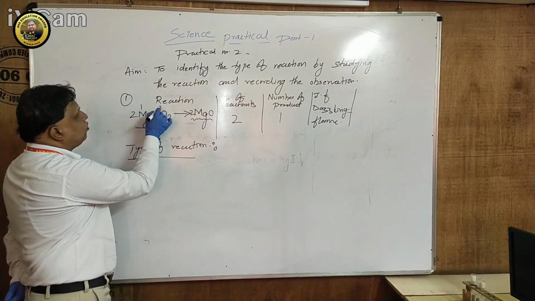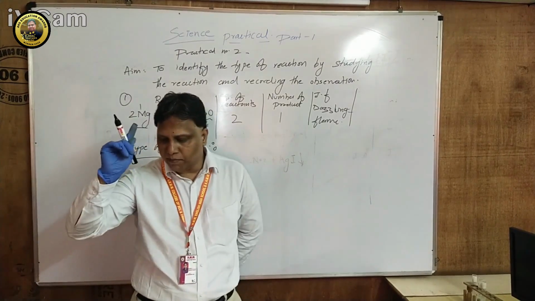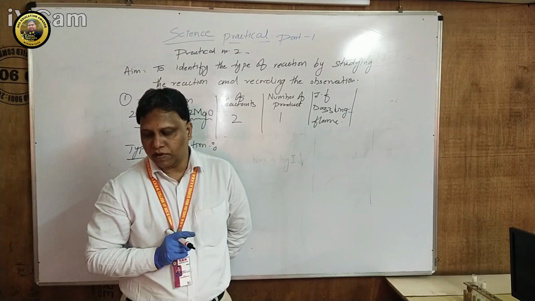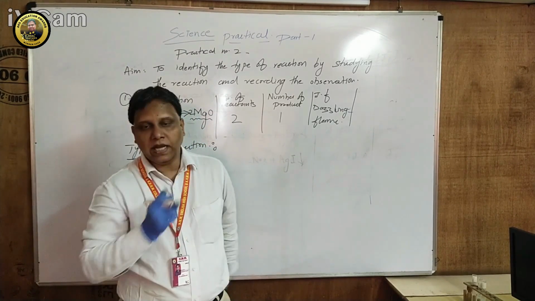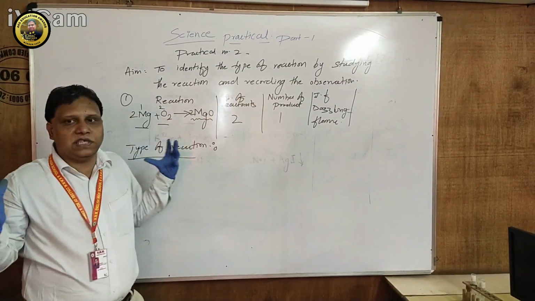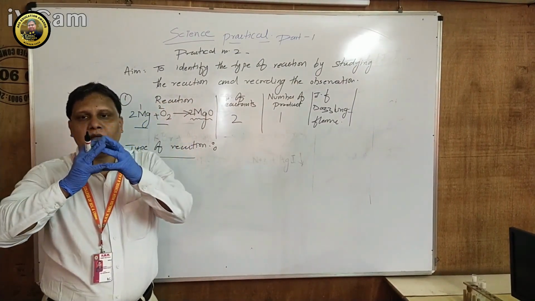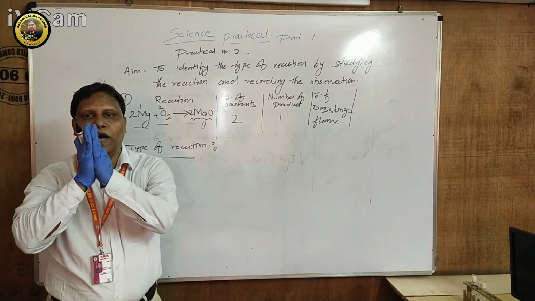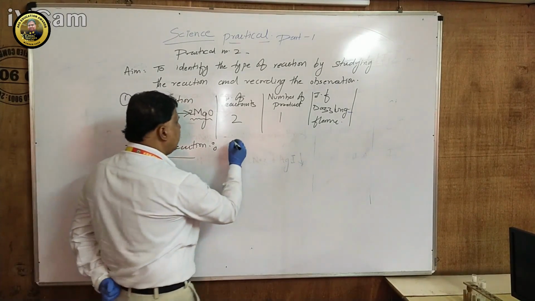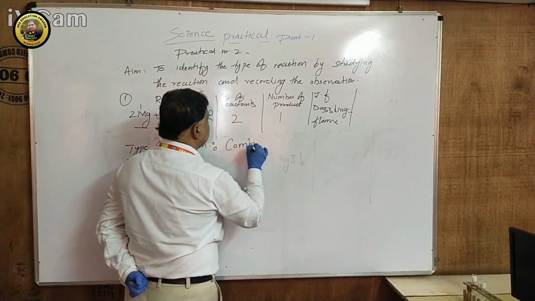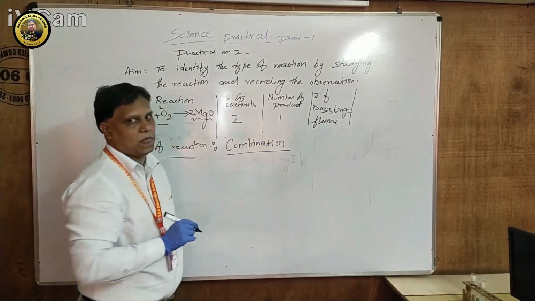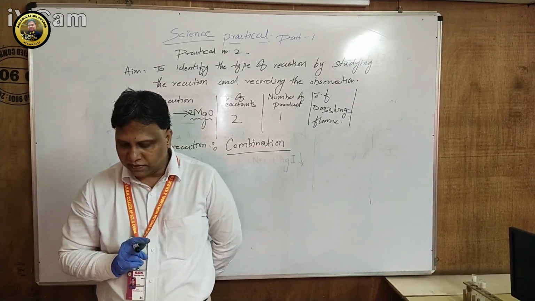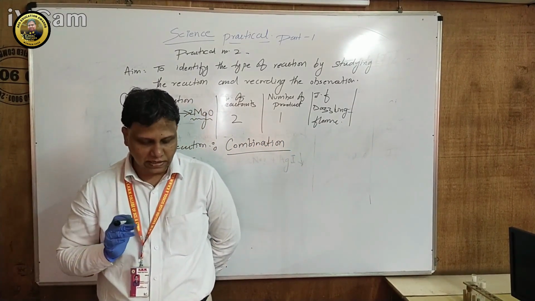So can anybody give me the type of reaction? You can see that 2 reactants combined to form only 1 product. So such a type of reaction is called, no, Bushra. Very good. Magnesium and oxygen are combined to form only 1 product. This is called a combination reaction. So we studied the first reaction. Very good. It is a combination reaction. Have you understood this much, student?